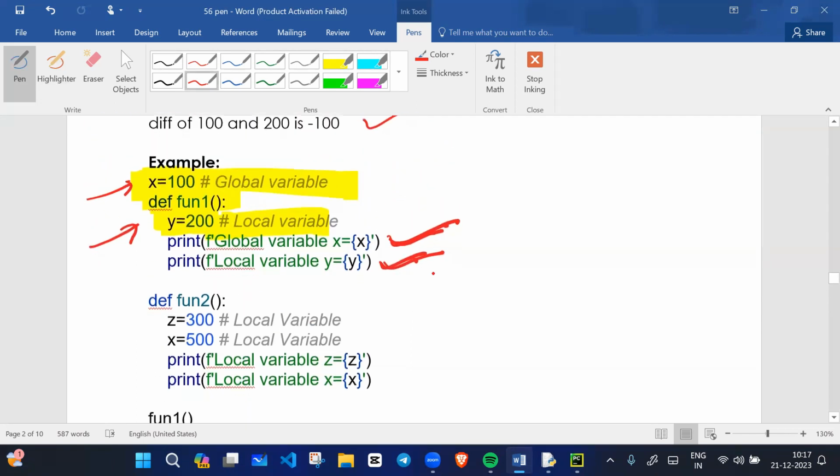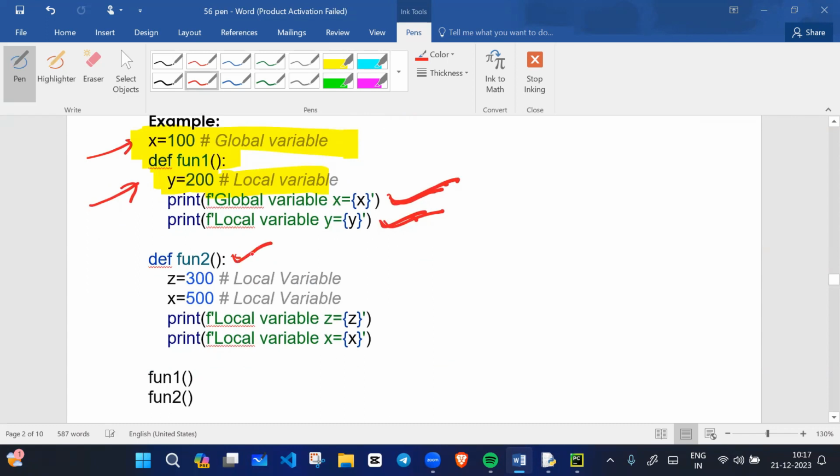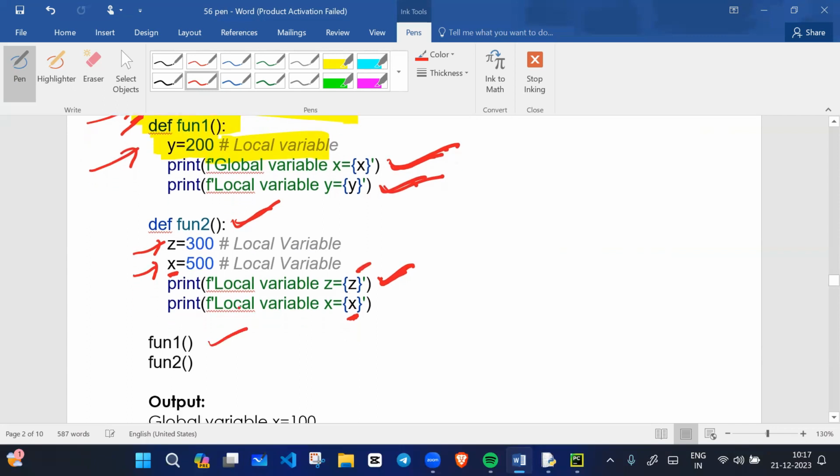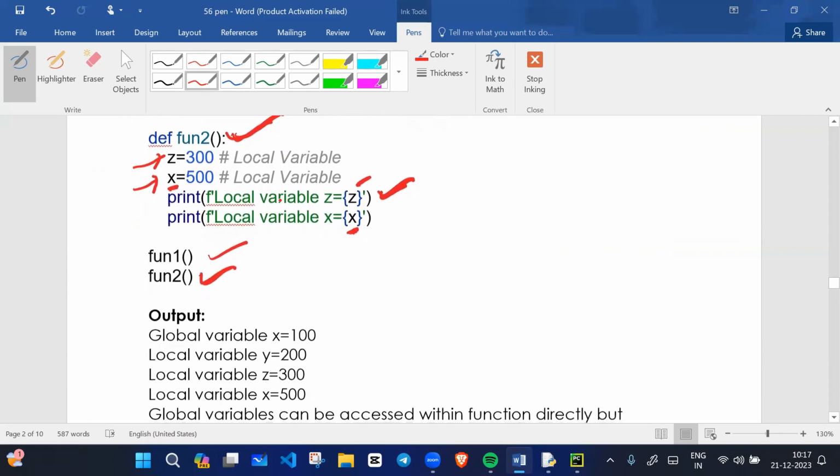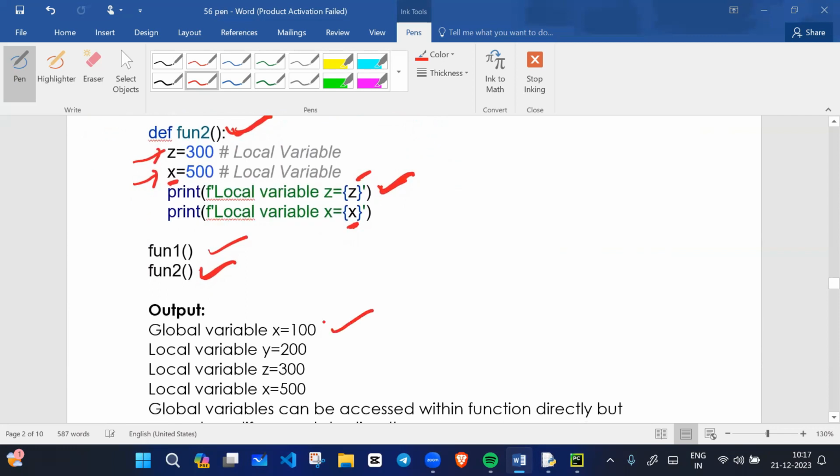For example, we have another function fun2, and we have local variable z and local variable x. So we have local variable x as well as global variable x. But when you print x, first priority goes to the local variable. If there is a local variable named x, the local variable data will print. Here 500 will print, and z data is 300, which is a local variable. It will print. Here x is a local variable and z is a local variable. Okay, I hope you are getting it. If I run fun1, fun1 will execute. If I call fun2, fun2 will execute.